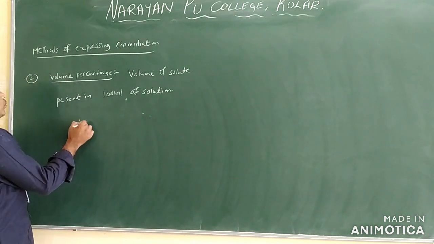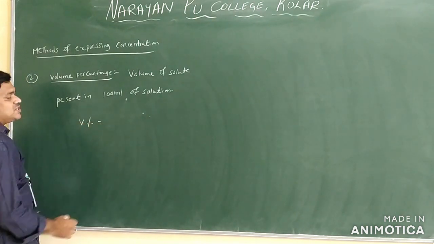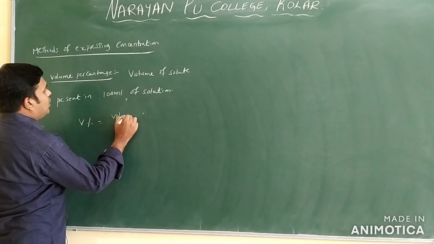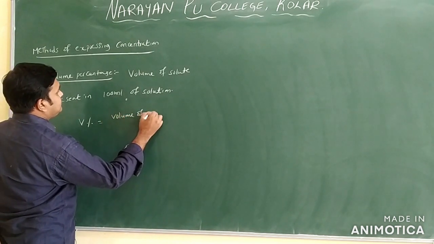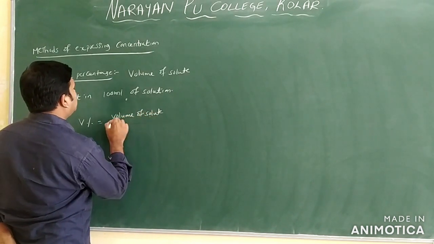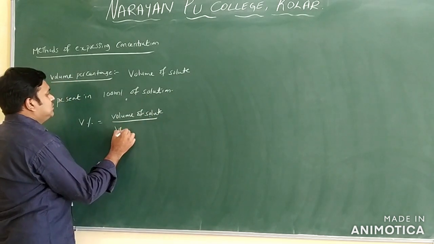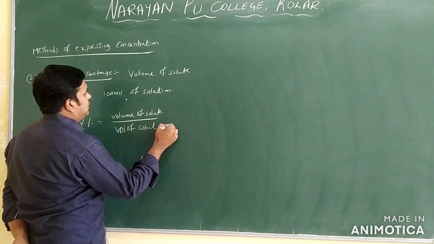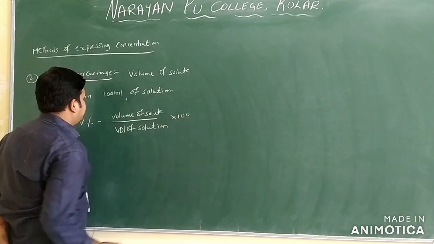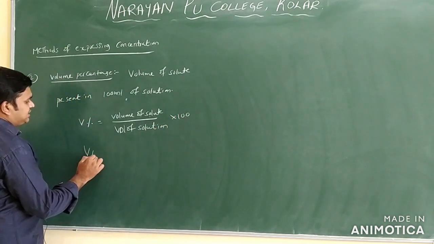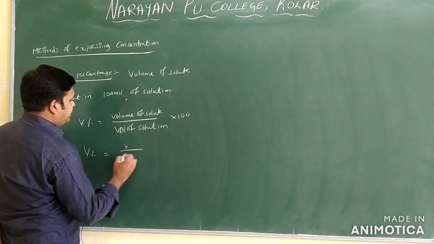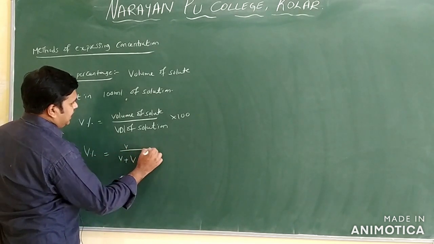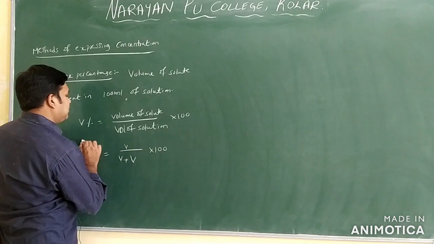Volume percent you will write here: V percent is equal to volume of solute by volume of solution into 100. You will write here V percentage is equal to V by V plus capital V into 100 only.